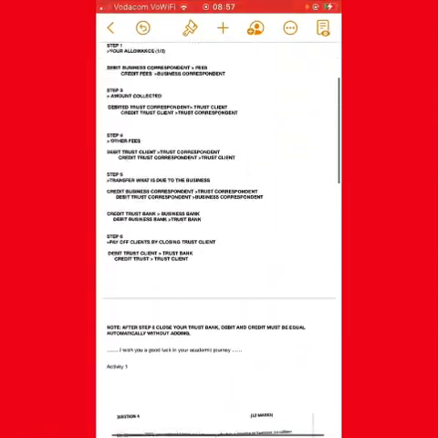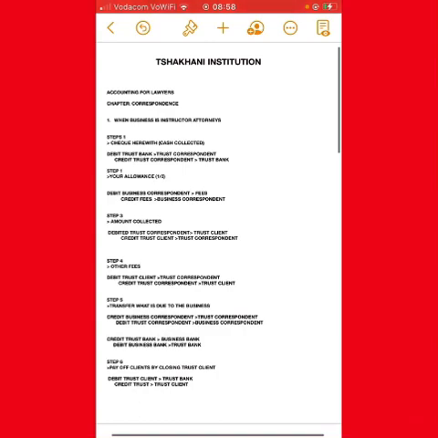Step number 2, we deal with what we call your allowance, 1/3. What you need to do with this allowance, you debit the business correspondent by fees, and then you credit fees by business correspondent. It means that on the debit side of the business correspondent, we are going to write this allowance and name it fees income. And then on the credit of the fees account, we are going to write business correspondent. Double entry rule.